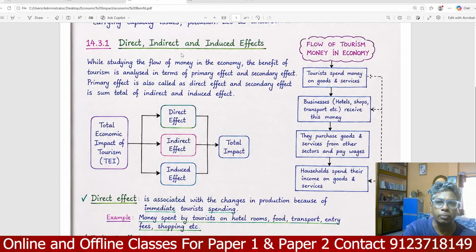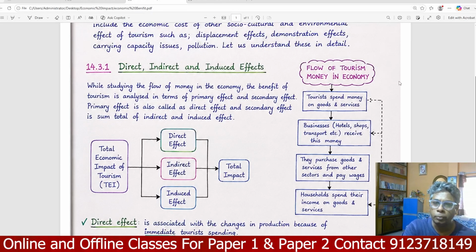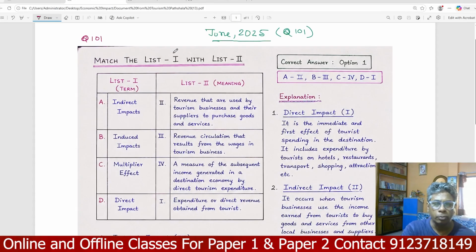So now come to the point. The flow of tourism money: tourists spend money on goods and services, then businesses such as hotels and transport purchase goods and services from other sectors, and finally households spend their income on goods and services. Now come to the point, the answer to the question. So we have to match.